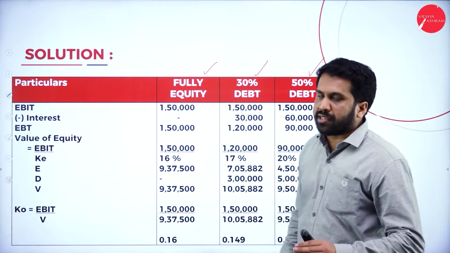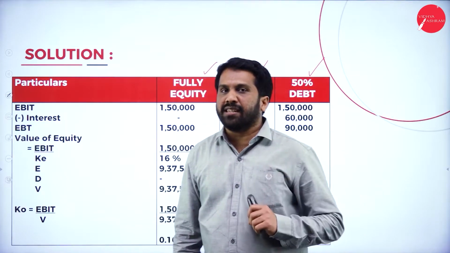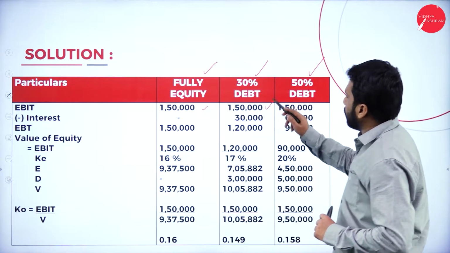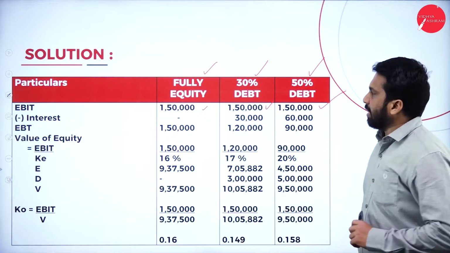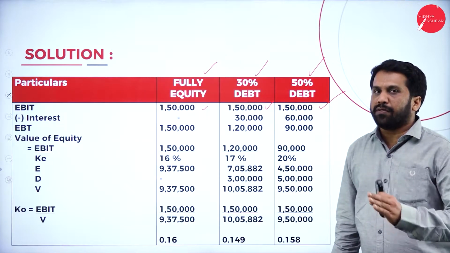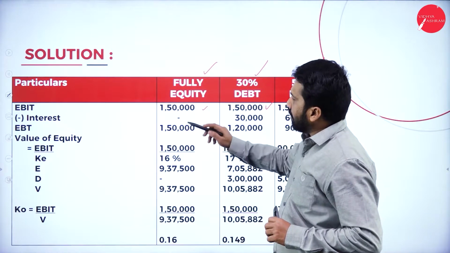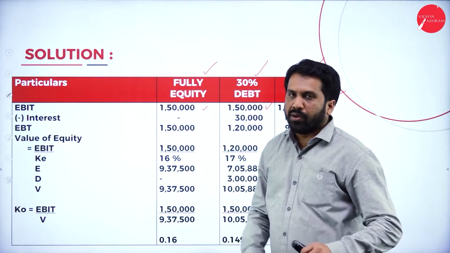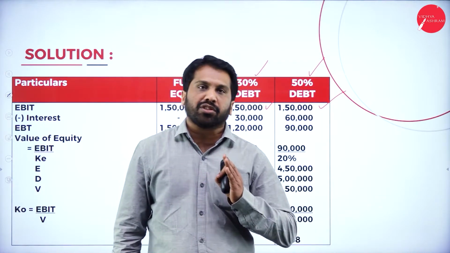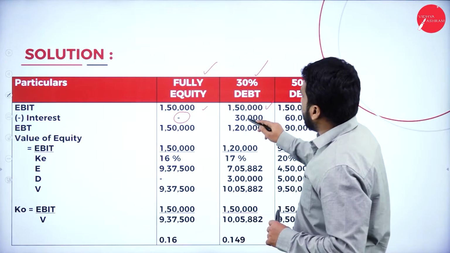Now, EBIT is 1,50,000 for all three: 150, 150 and 150. Now, 100% equity. Do we have debenture? No. If there is no debenture, we will not calculate even interest. So the interest portion is 0.